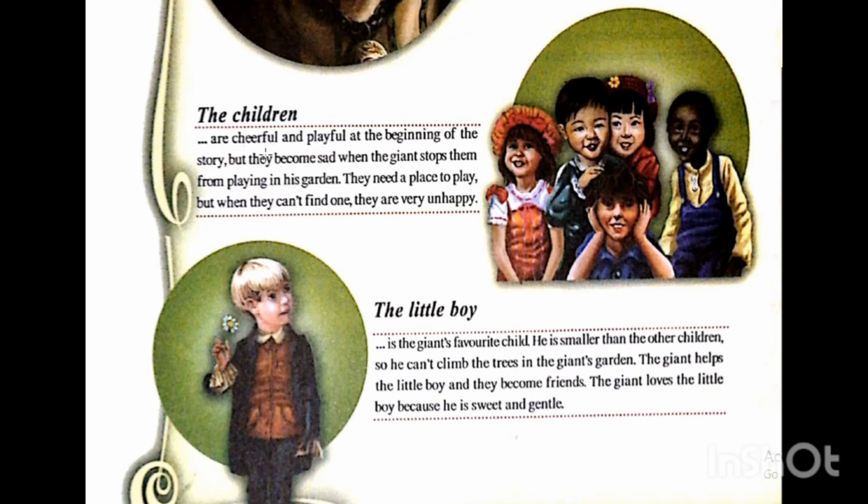They are cheerful and playful. They want to play and they are very lovely children at the beginning of the story, but they become sad when the giant stops them from playing in the garden. They need a place to play, but when they can't find one, they are very unhappy.